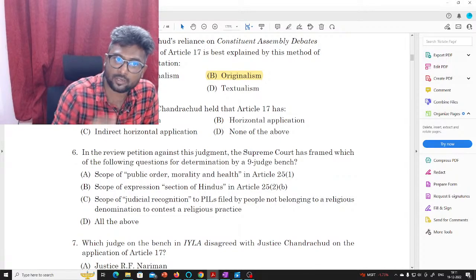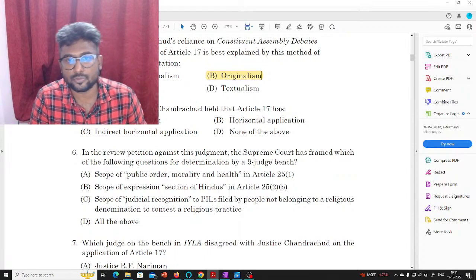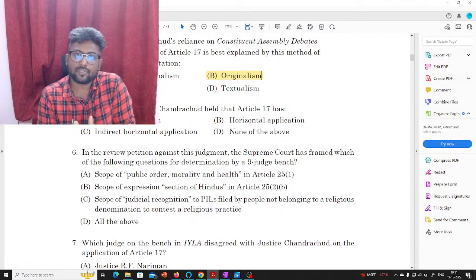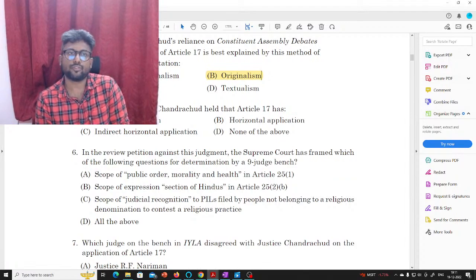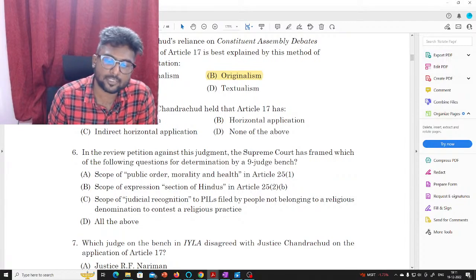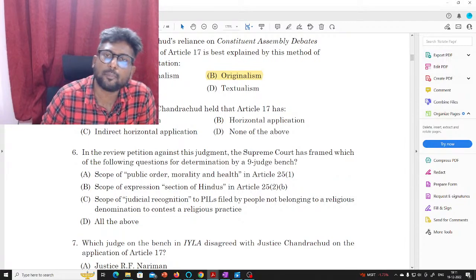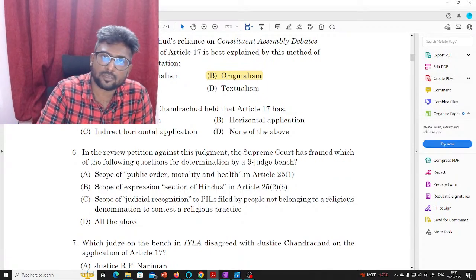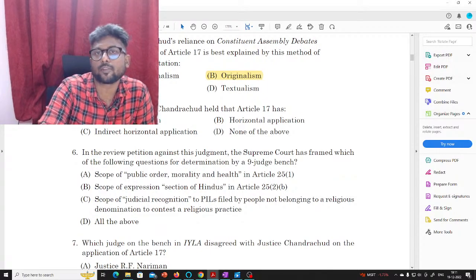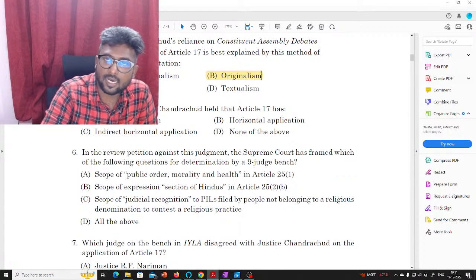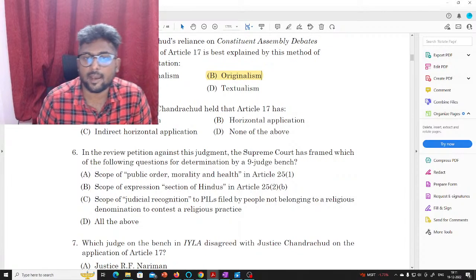And there was a question on Justice D.Y. Chandrachud, who held that Article 17 has... So here, Article 17 is something that has been specifically made for the practice of untouchability, which is usually practiced against the scheduled caste community in India.